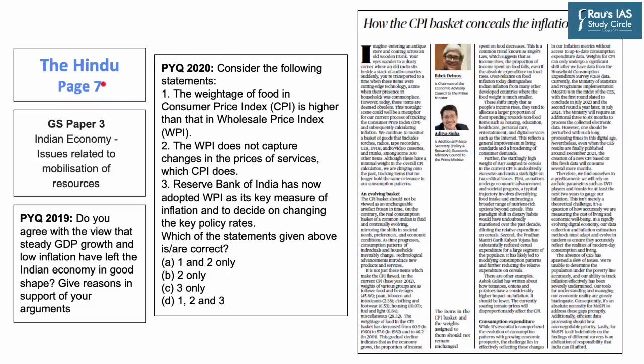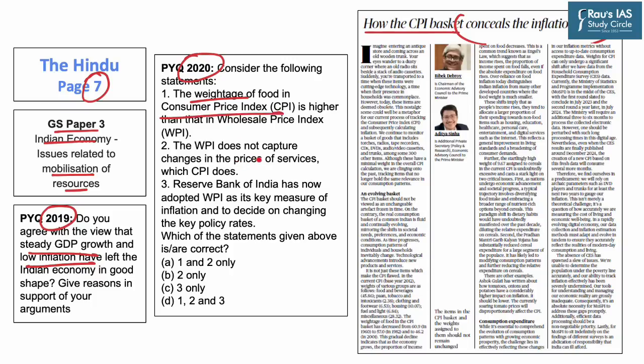Now let us move to the final article of the day, which appeared on page 7 of today's Hindu newspaper. This article reports how the CPI basket conceals the inflation picture in the country. The scope of today's discussion is important because GS Paper 3 deals with the Indian economy and issues related to mobilization of resources. Further, inflation finds itself in the previous year question of 2019, where a question appeared on the need for steady growth and low inflation rate. Also, in the prelims of 2020, a question appeared on the weightage of the consumer price index.